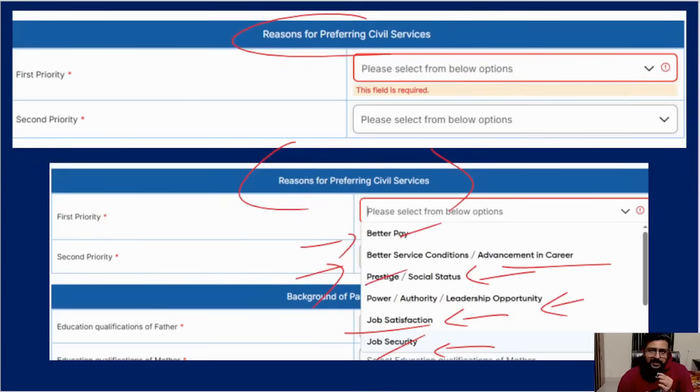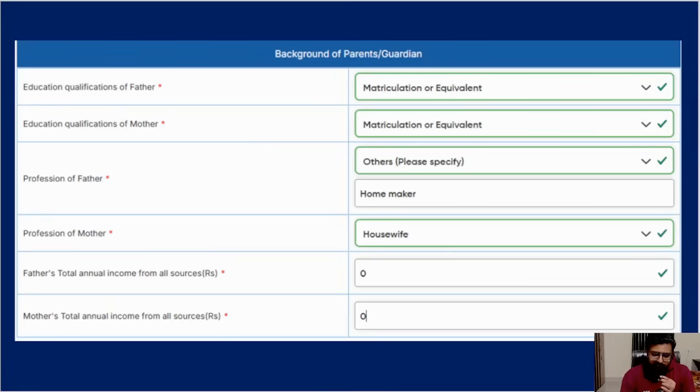These are the real reasons. But I don't know how many of you will honestly fill this. They are actually checking your honesty also. So try to be honest, but don't look very weird also. Have a middle path. Okay, so that is why you are choosing this.